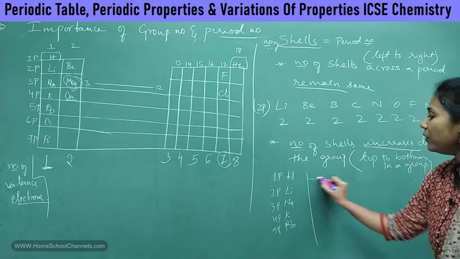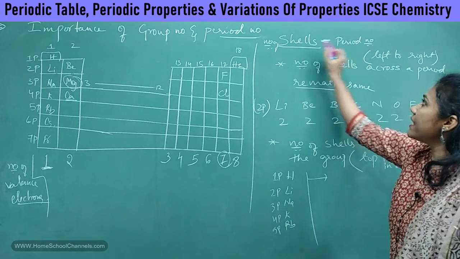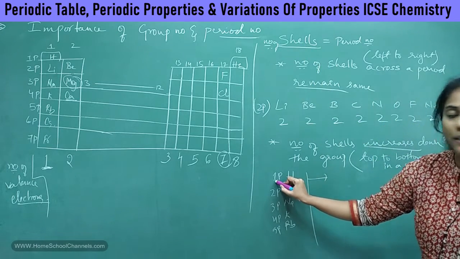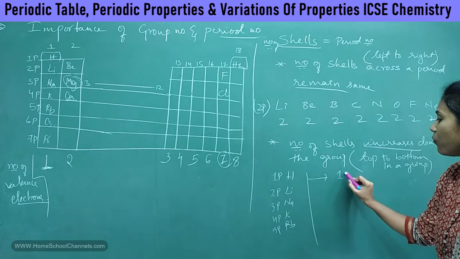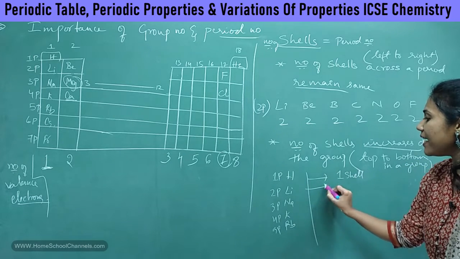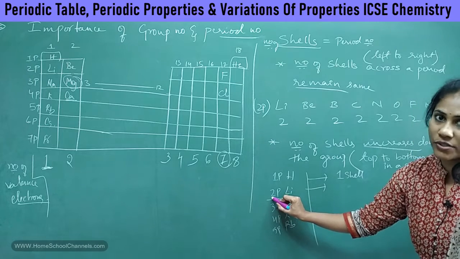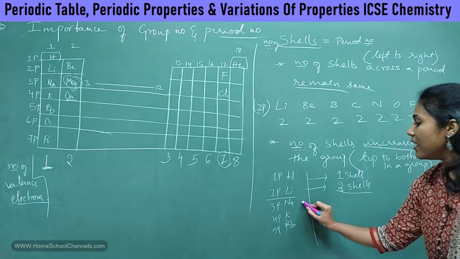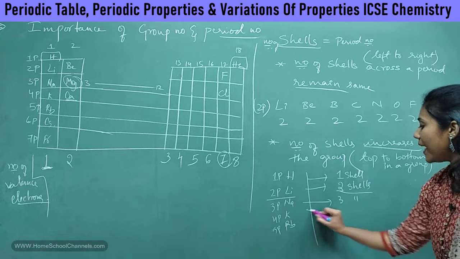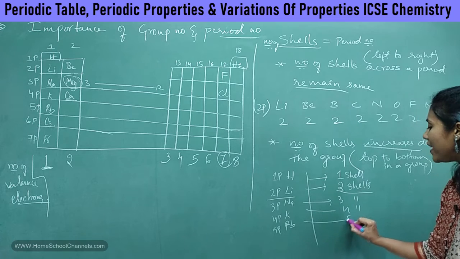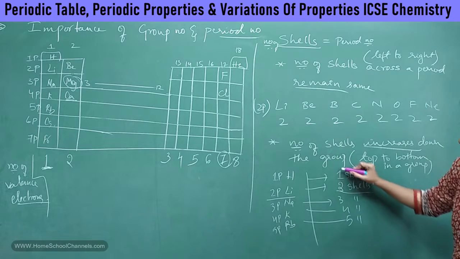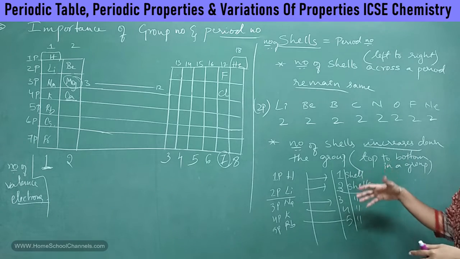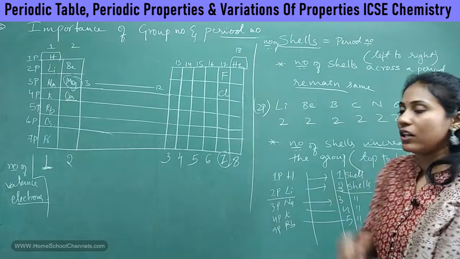Isn't it? So, can you tell me, period number is always equal to the number of shells. So, how many shells are there in hydrogen? Since it is belonging to first period, you have only one shell. Right? And how many shells are there in lithium? Since it belongs to second period, it has maximum of 2 shells. Its electrons are arranged in 2 shells. Sodium, 3 shells. Potassium, 4 shells. Rubidium, 5 shells. You see the number is increasing from top to bottom, isn't it? So that means the number of shells as you go from top to bottom will always increase.